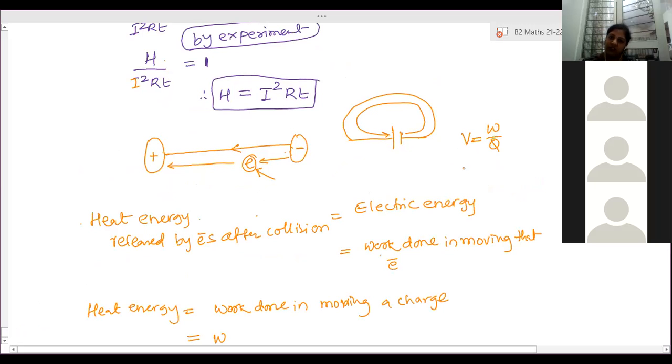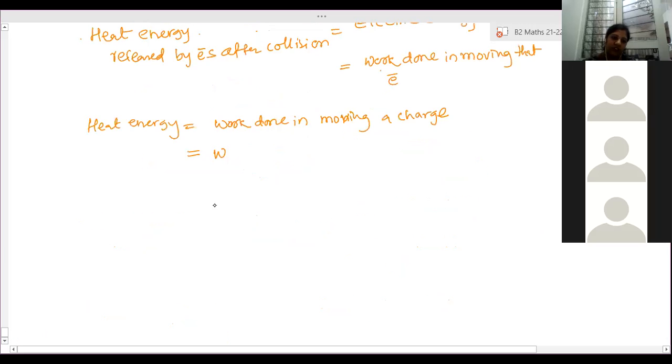So work done is equal to V into Q. Therefore heat energy is equal to W, W is equal to V into Q. And Q is I into T, because I is equal to Q by T, so Q is equal to I into T. So it is VIT.